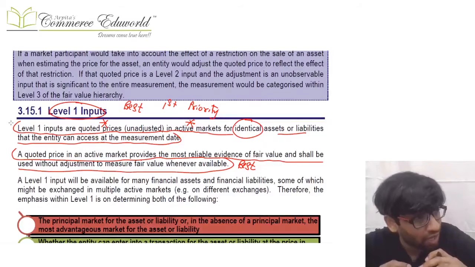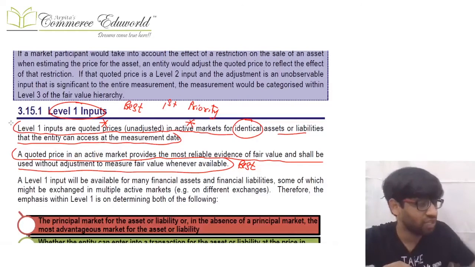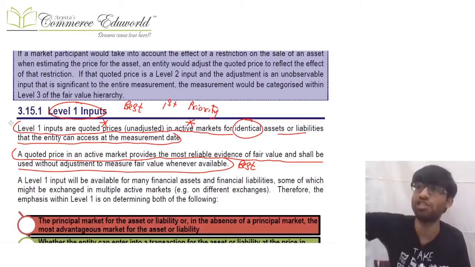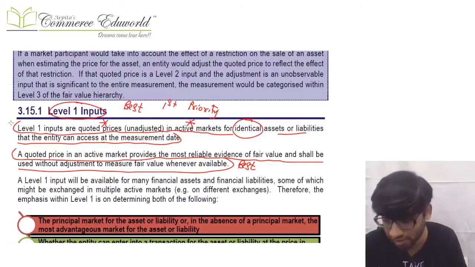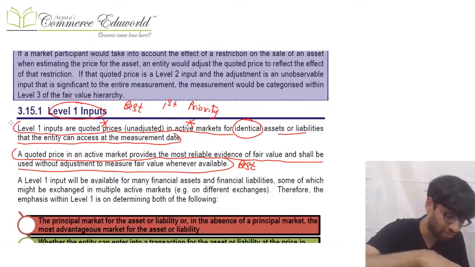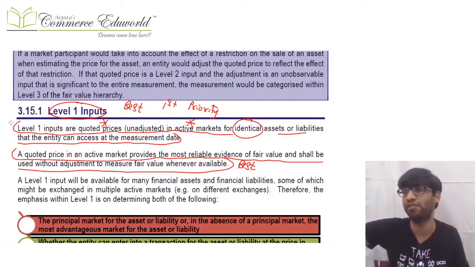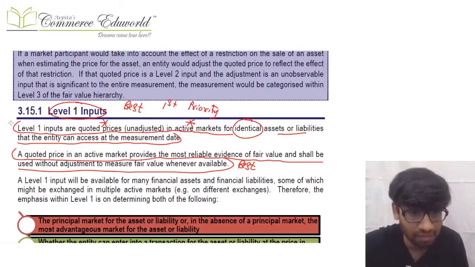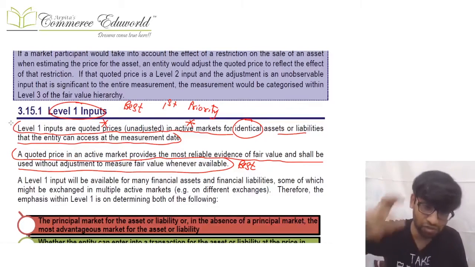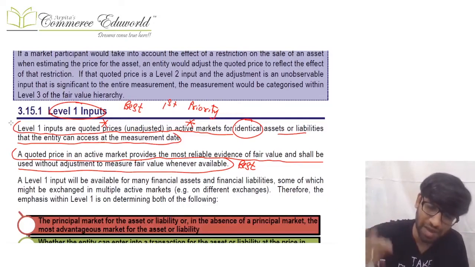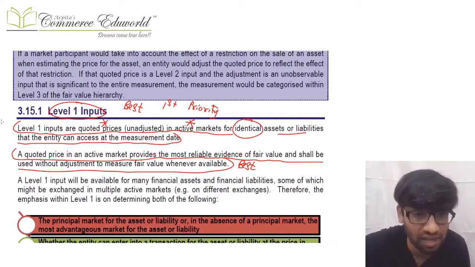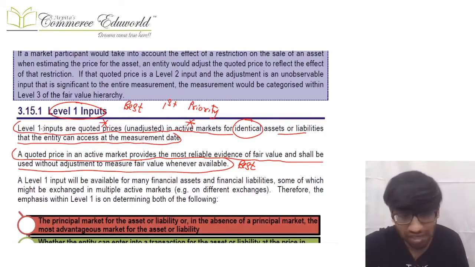So if I want to calculate the fair value of an investment made in the shares of Reliance, I can just go to BSE and get the quoted market price of the Reliance share. Maybe I have shares numbered 1 to 10 and some other person has shares 11 to 20, no problem, but they are identical assets and liabilities. So level 1 input is using the quoted market price in the active market, for identical assets and liabilities on the measurement date. If you use that, that's the best thing. Clear?